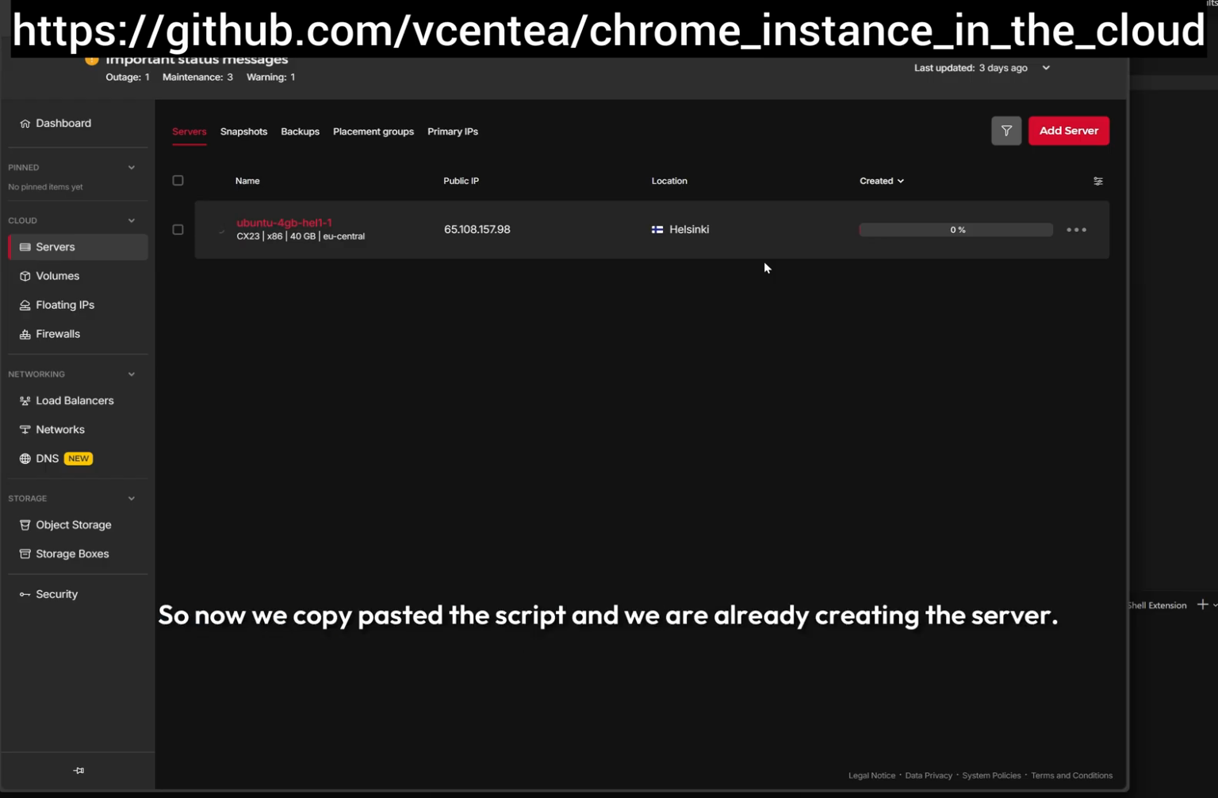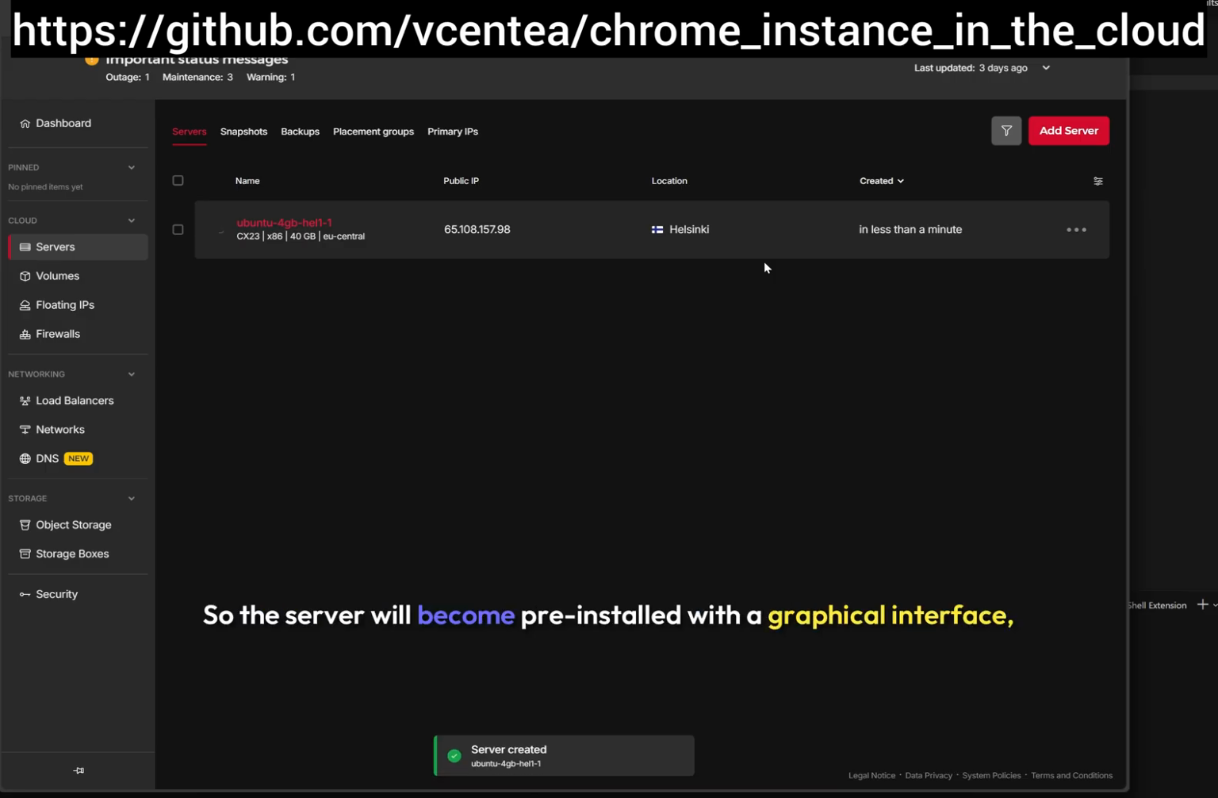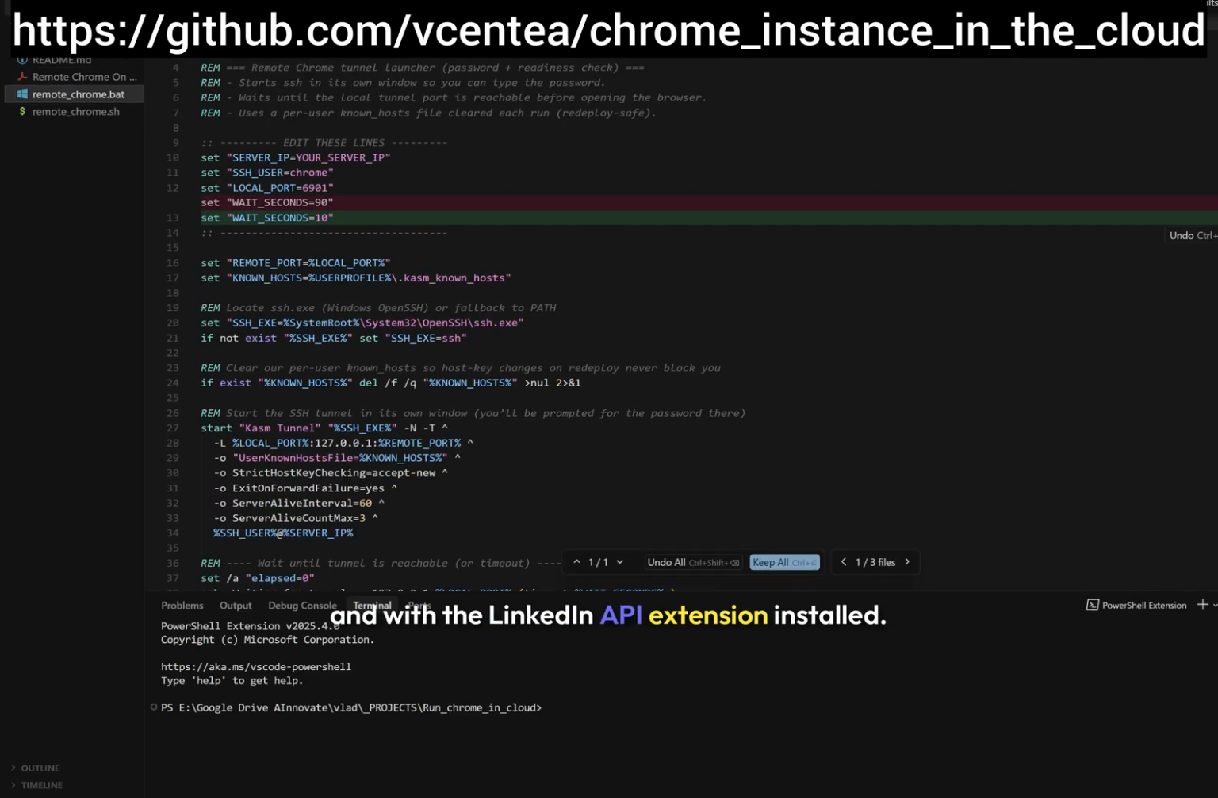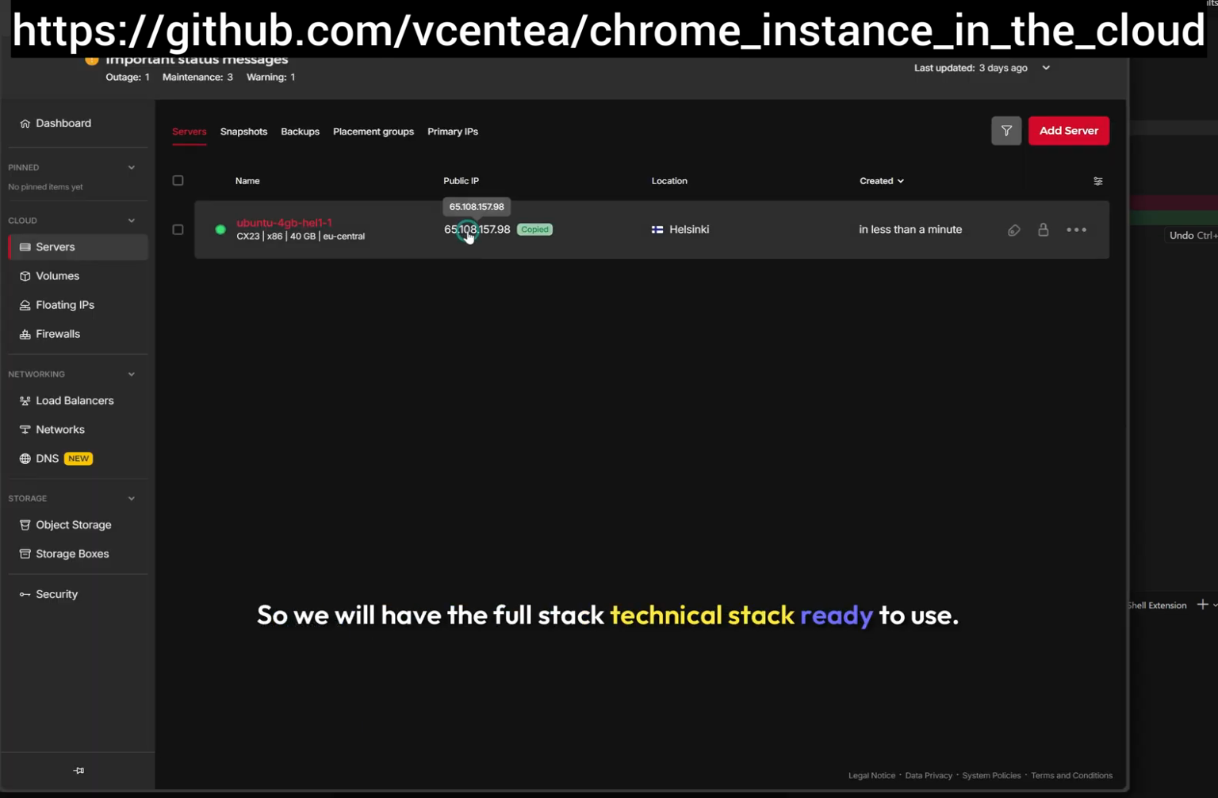So now we copy pasted the script and we are already creating the server. The server will come pre-installed with a graphical interface, with Chrome installed, and with the LinkedIn API extension installed. So you will have the full technical stack ready to use.